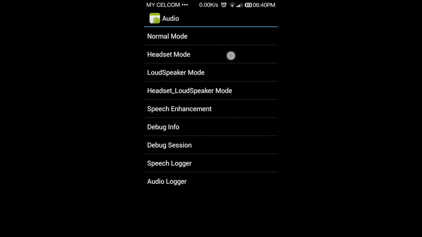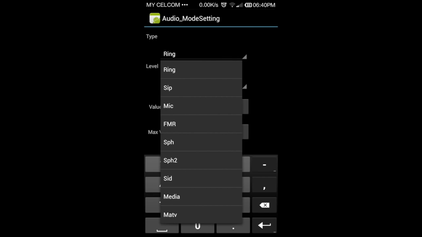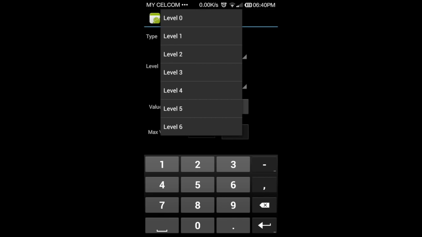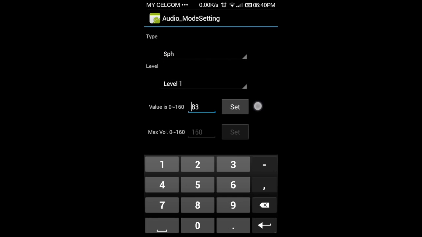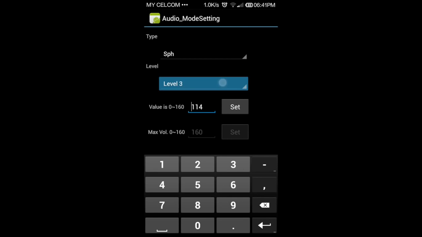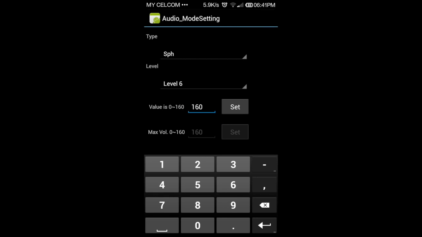We have done with the headset mode, and now go to the loudspeaker mode and change from ring to SPH. In level 0 put 68 and set. Level 1, 83 and set. Level 2, 99 and set. Level 3, 114 and set. Level 4, 129 and set. Level 5, 144 and set. And level 6, 160 and set.